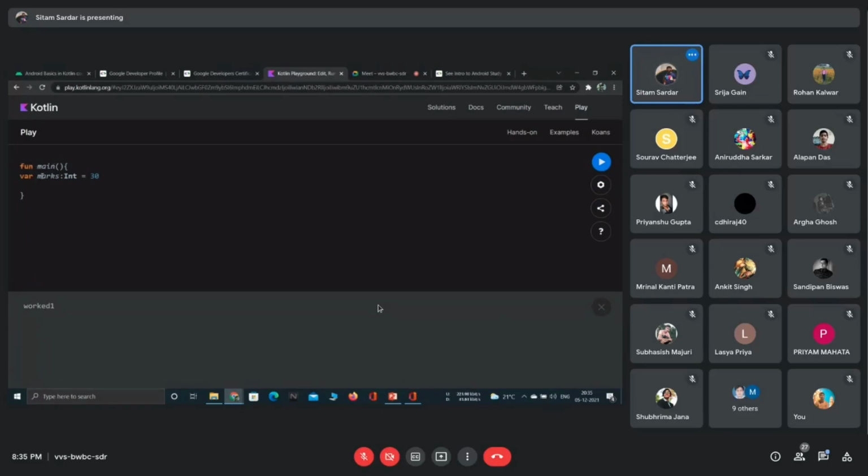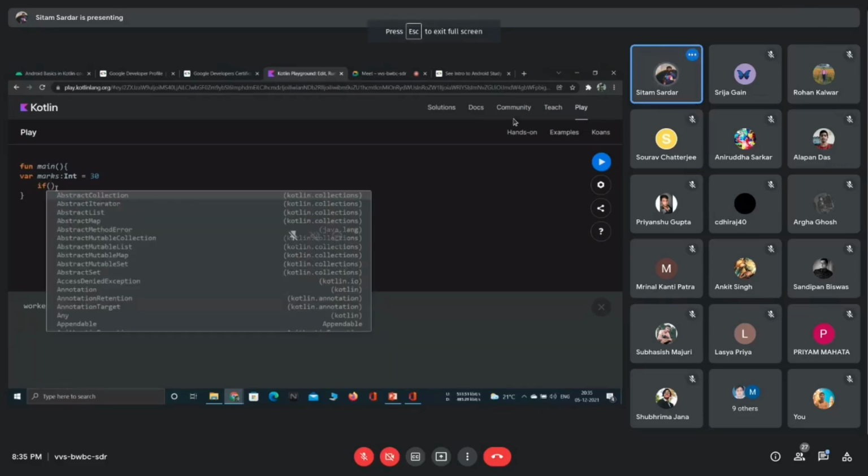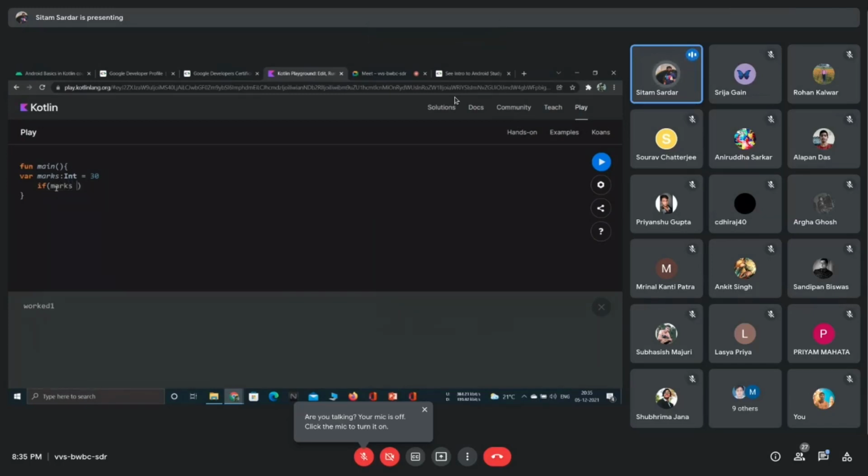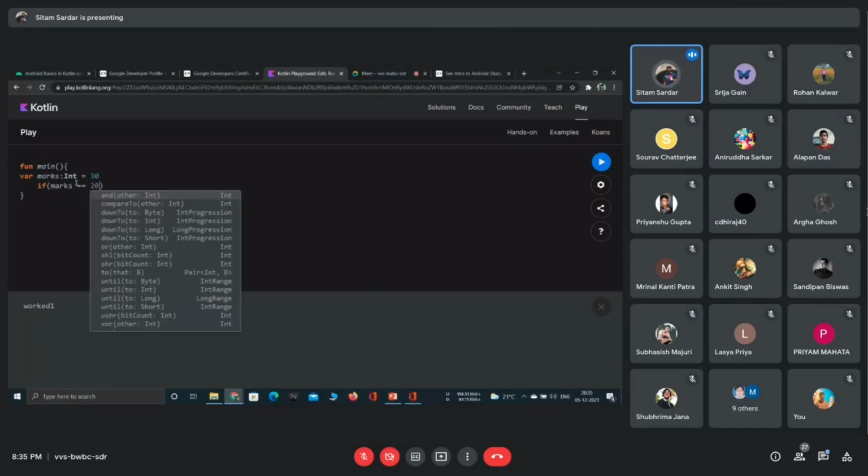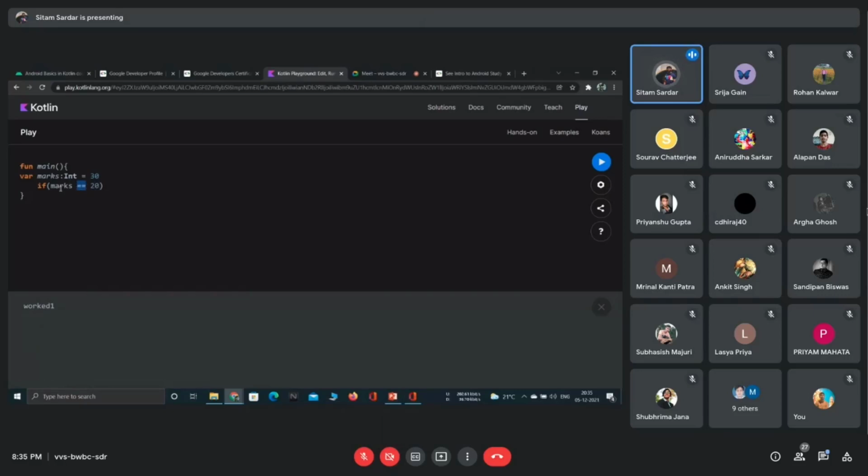Let's say this is marks, right? I want to achieve this thing. It will be easier for you all to understand. Say I want to achieve these things. If marks equals 20, what does equals do? It checks, is the 30 stored in the marks equivalent to 20? This only checks. It will be easier for you to learn.